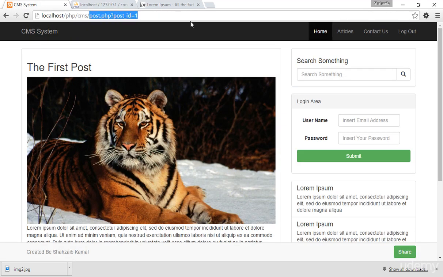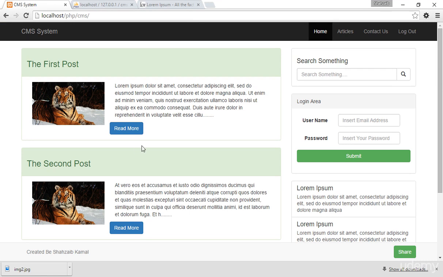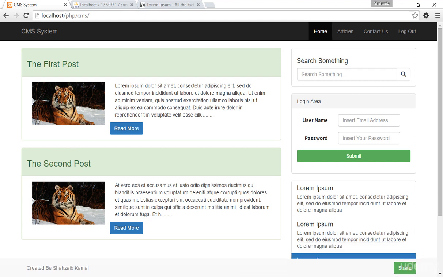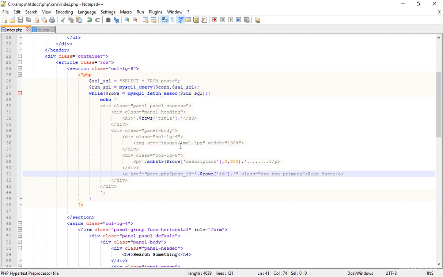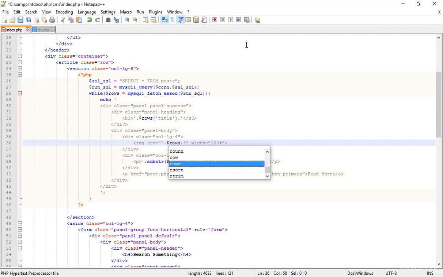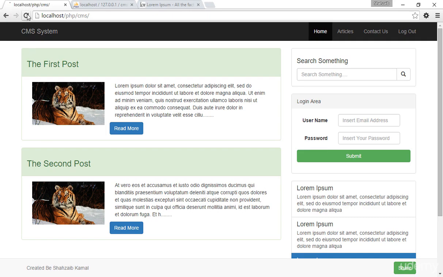Now if I go to the CMS post and refresh that, I got two posts, the second post and the first post. This is perfect, but the images should be updated. Let's close this area. I'm going back, and here is the image. I'm removing this, and adding the database link. Now I hope you understood how easy it is to get the image path from the database. Save that, go back to the browser and refresh that.